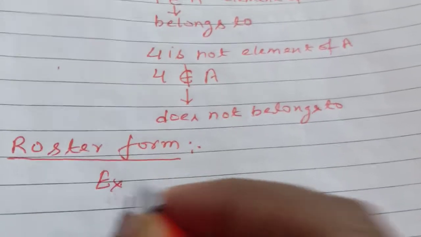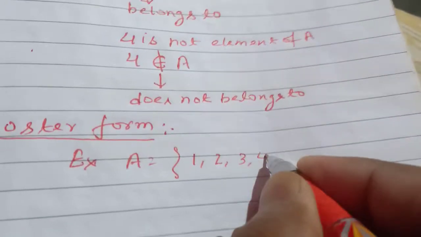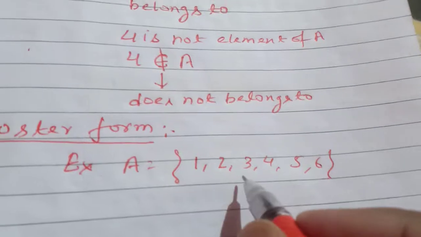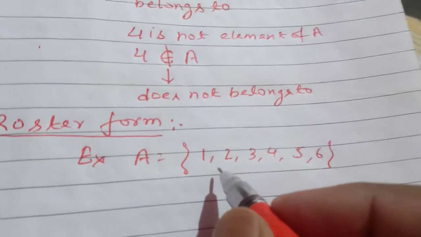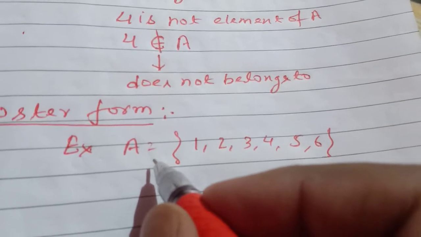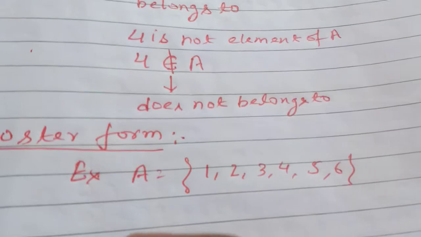For example, if A = {1, 2, 3, 4, 5, 6}, that is the roster form, because all the elements of the set are written in a curly bracket and separated by commas.